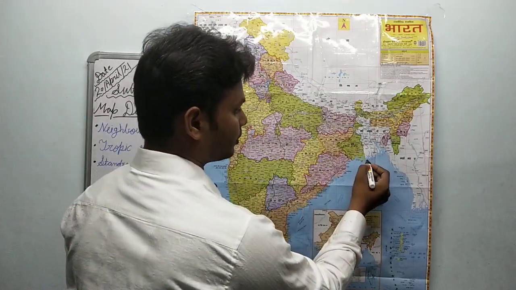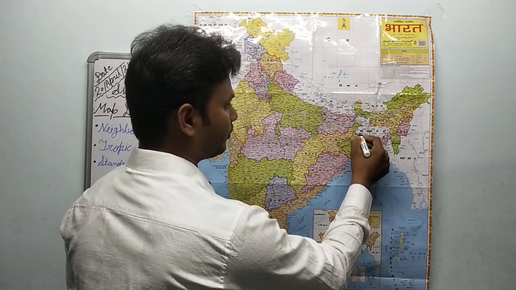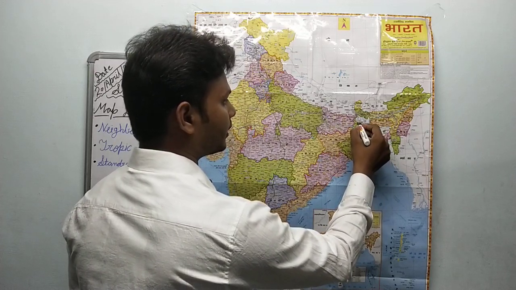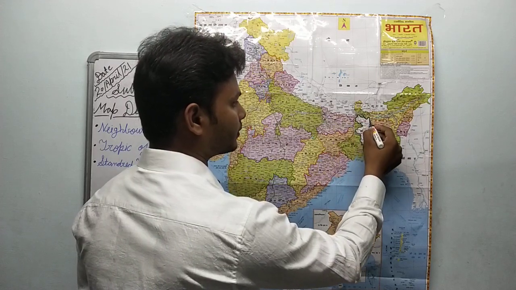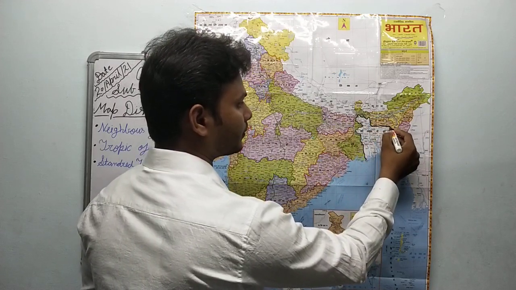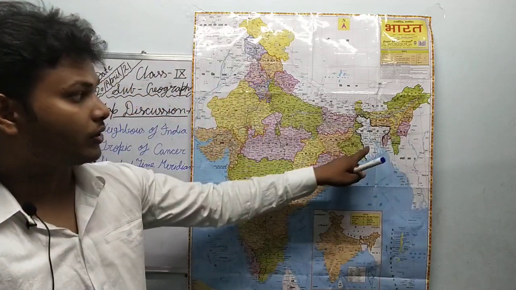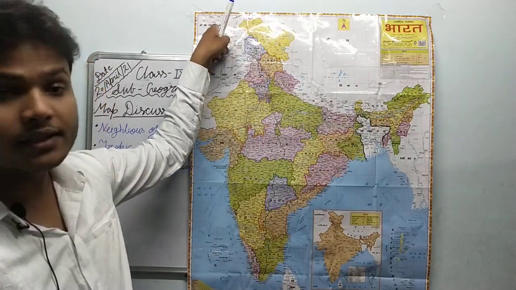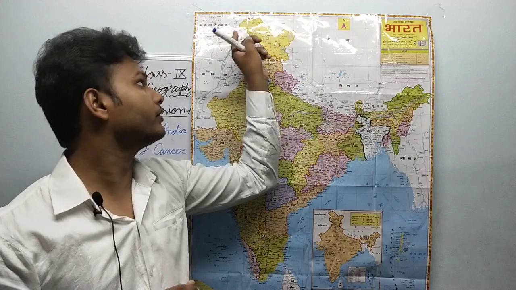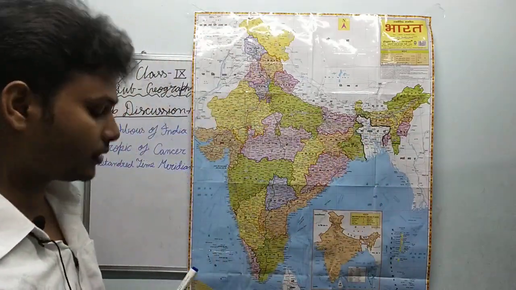As I was telling you, Bangladesh shares the longest boundary with India. This is all the boundary of Bangladesh with India. You can see this properly now, and you are able to find how long it is and how small the other is. So Afghanistan is the country which shares a very small land boundary with India, and Bangladesh is the country which shares the longest boundary with India.